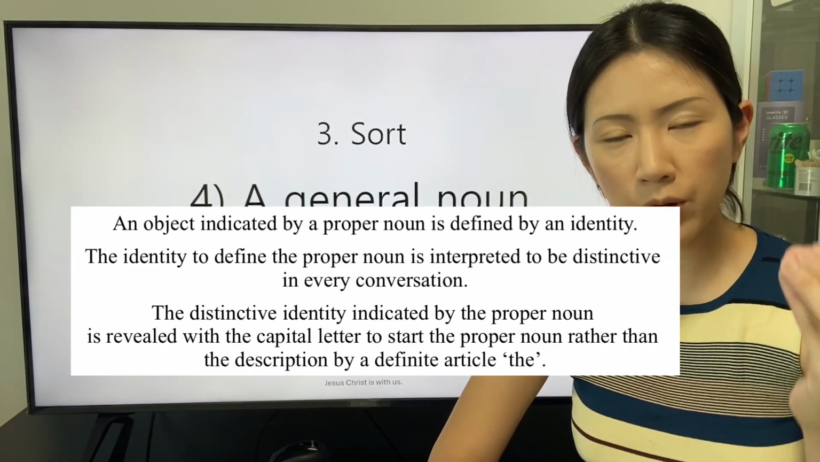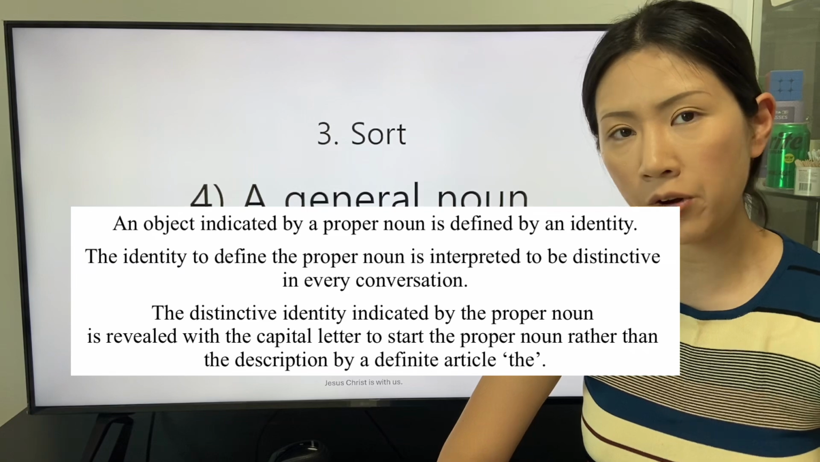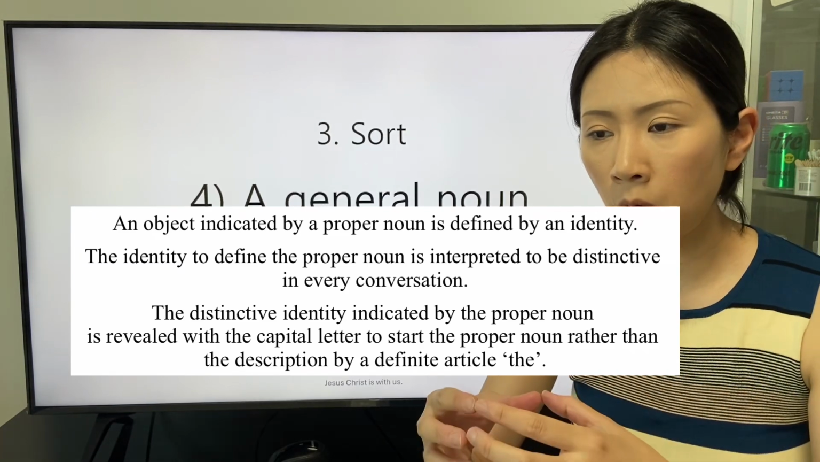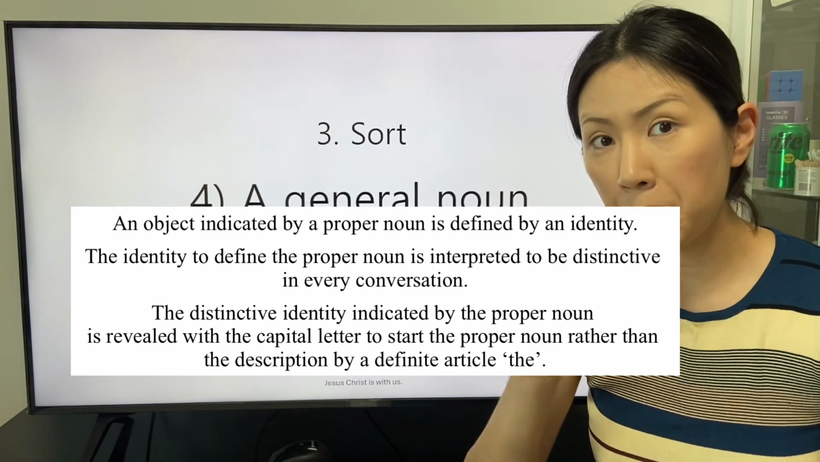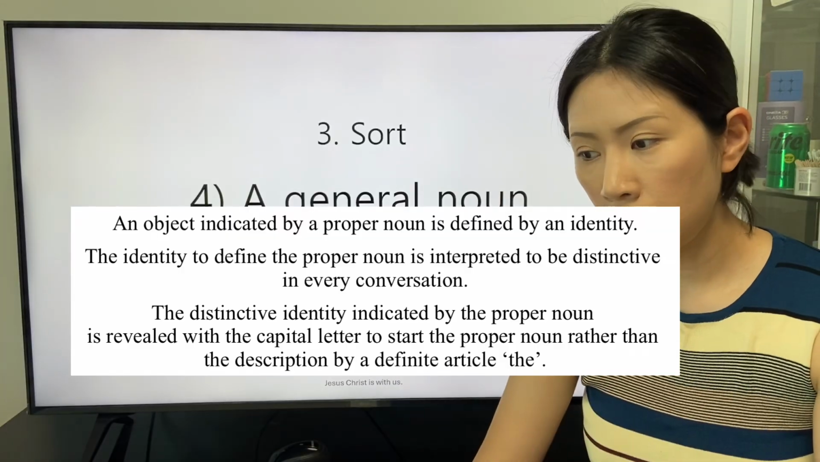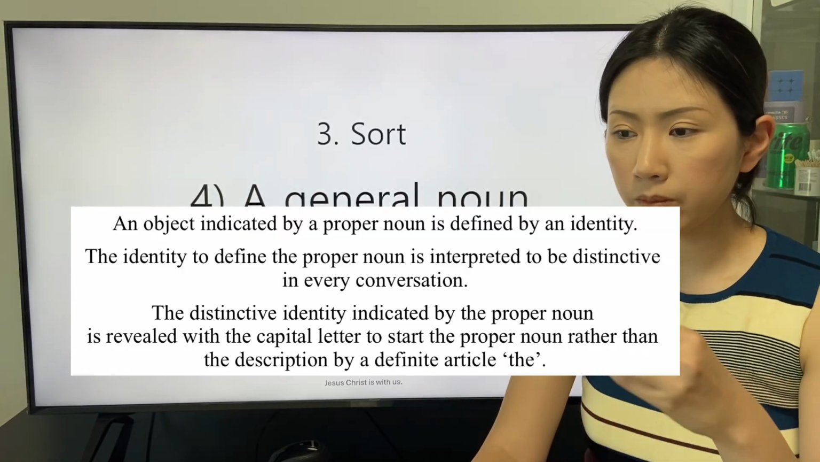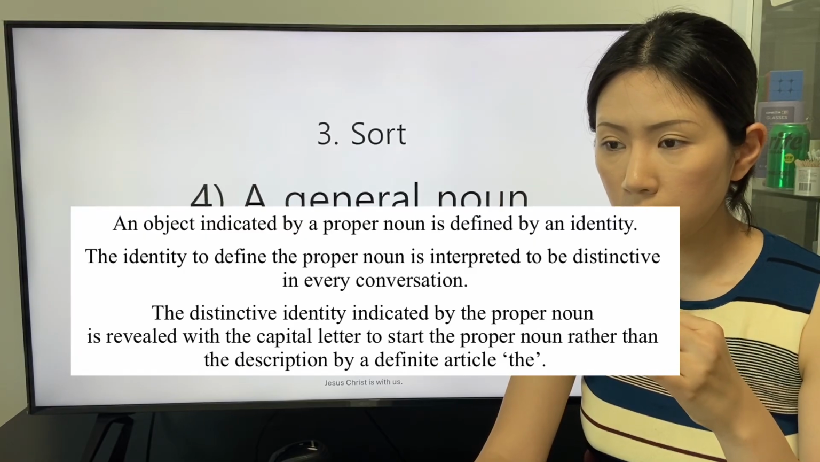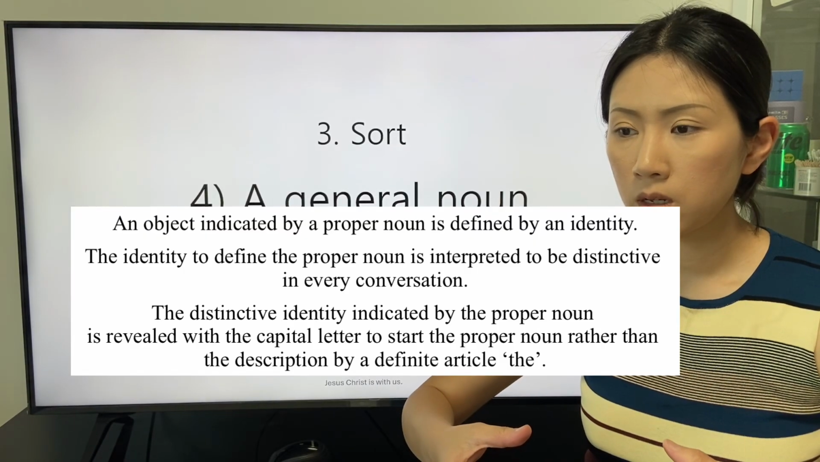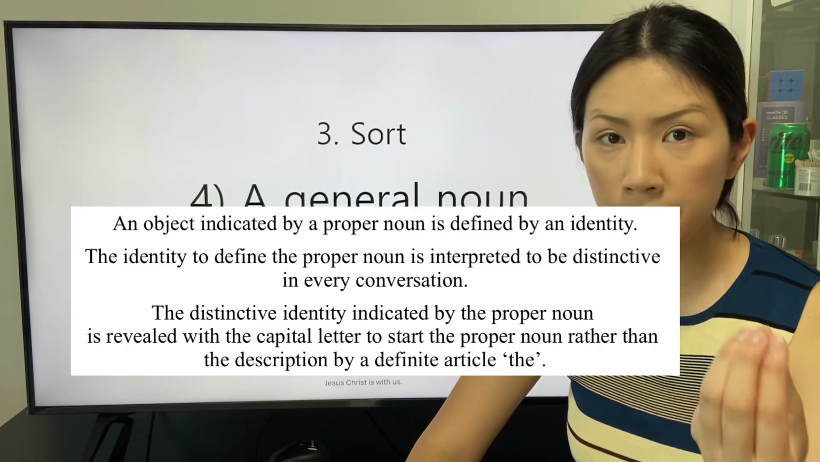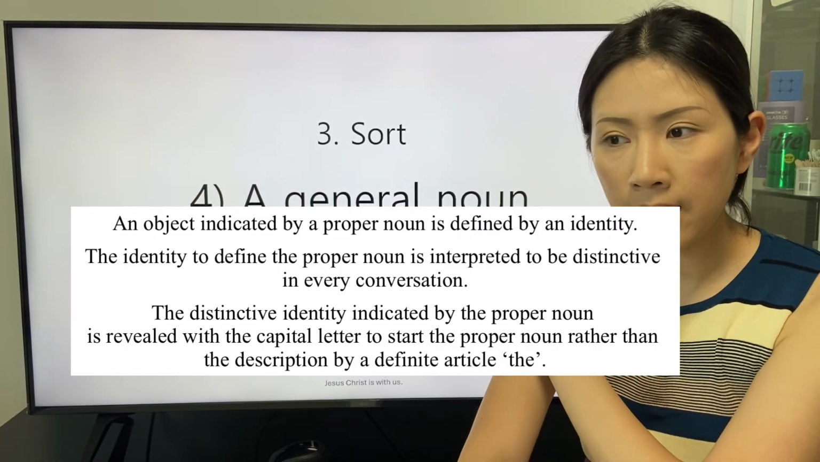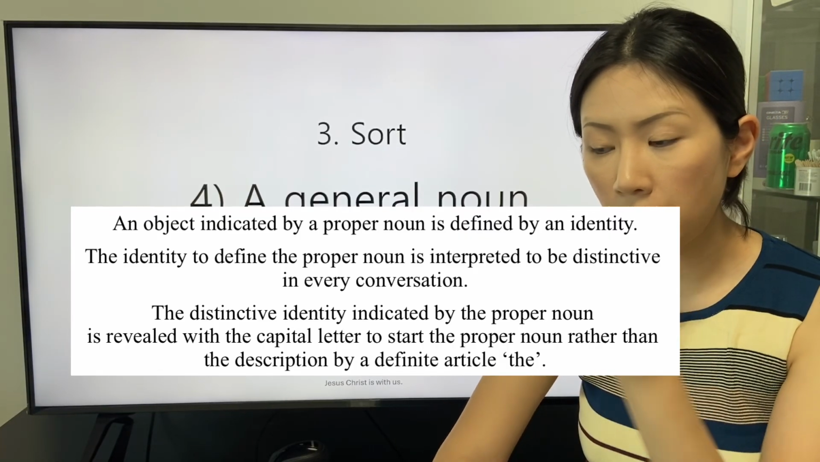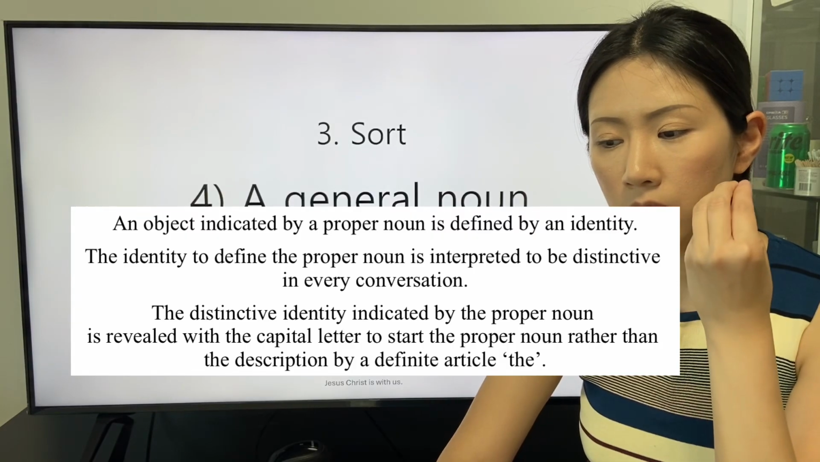An object indicated by a proper noun is defined by an identity. The identity to define the proper noun is interpreted to be distinctive in every conversation. The distinctive identity indicated by the proper noun is revealed with a capital letter to start the proper noun rather than the description by a definite article the.